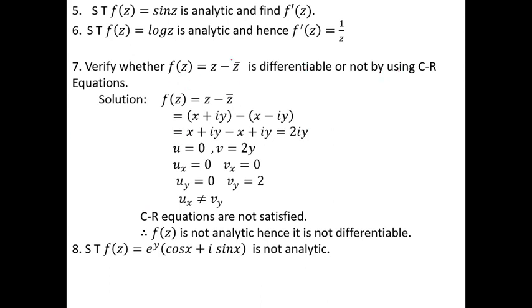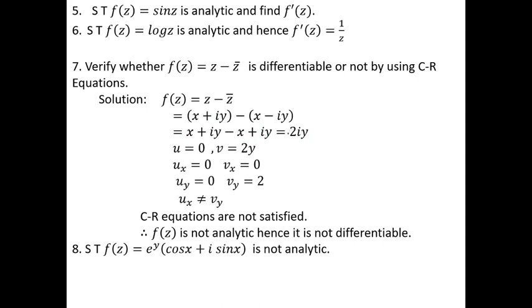Let us consider the given function. What is the given function? f of z is equal to z minus z bar. Substitute the z value. z value is x plus iy and its conjugate is x minus iy. Simplify, we get x plus iy minus x plus iy, we get 2 into iy.